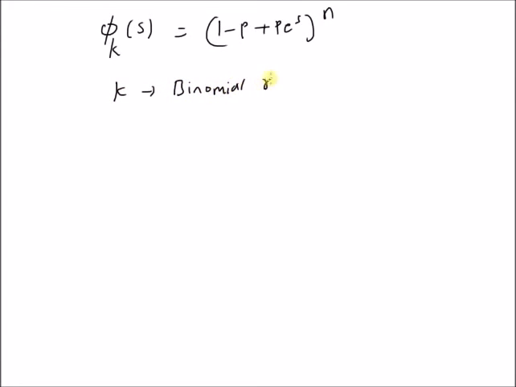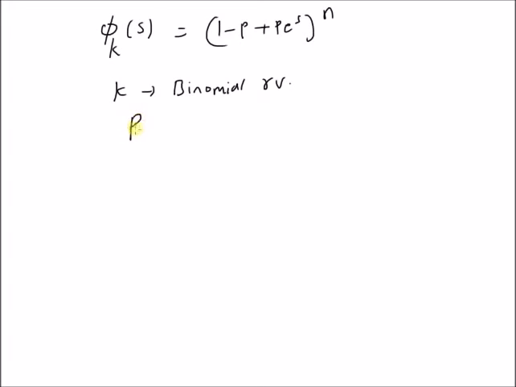Hello, welcome. In this short video, let us derive the probability mass function of a binomial random variable from its moment generating function. That is, given the information that the MGF phi k of s is equal to (1 minus p plus p e^s) whole power n, where k is a binomial random variable and n and p are the parameters of this binomial random variable.